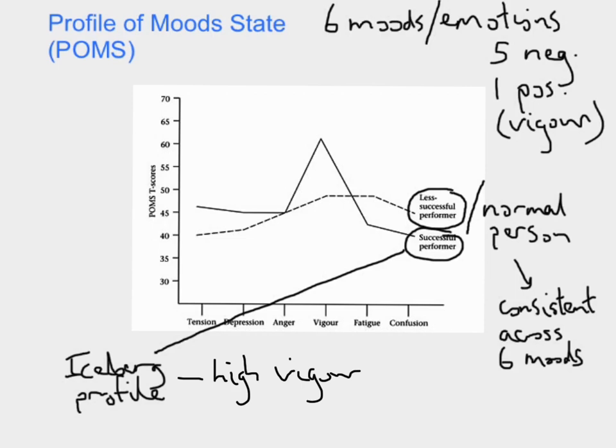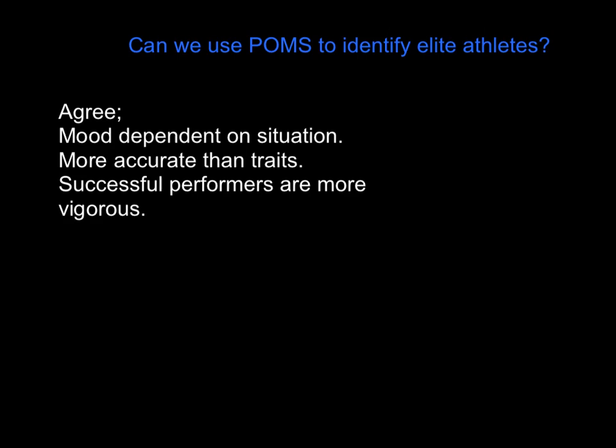Okay, now the question has been, can we use it to identify elite athletes? Could we get you to do this questionnaire, produce one of these and spot if you are elite? So we'll have a quick look at that now. So the agree part to that station, can we use POMS to identify elite athletes? Well, mood is dependent on the situation. So if you are winning and you are playing well, you are naturally going to be low in depression and tension and confusion and anger, and you're going to be high in vigour. So that supports that, because if you are vigorous, it shows that you are currently feeling positive and chances are you're going to be successful.